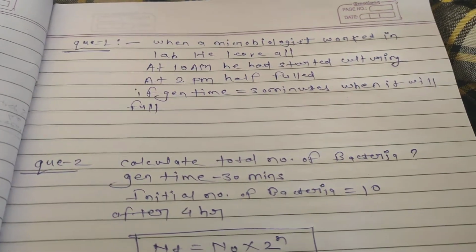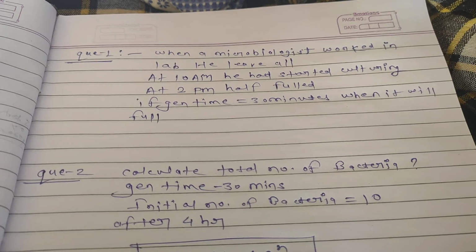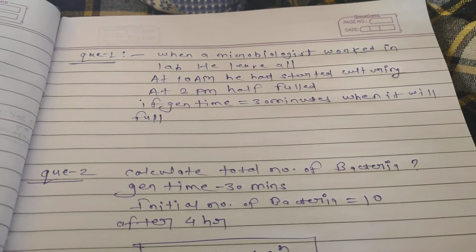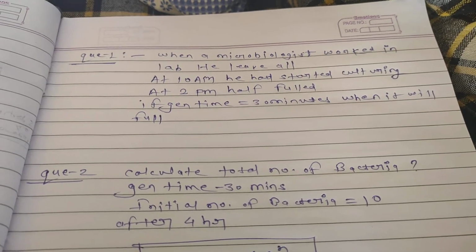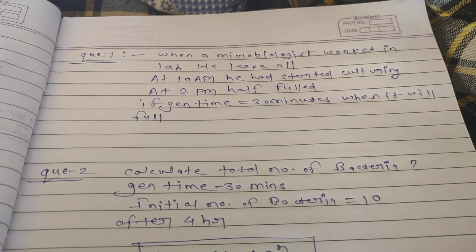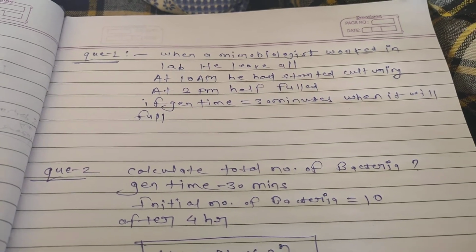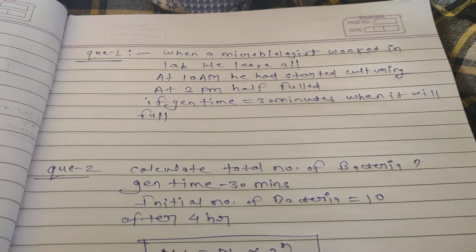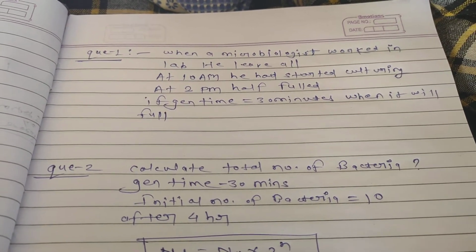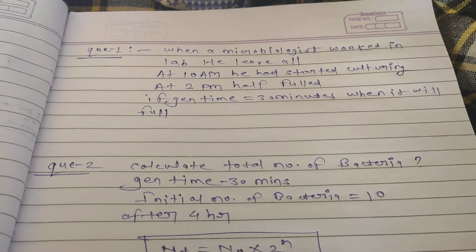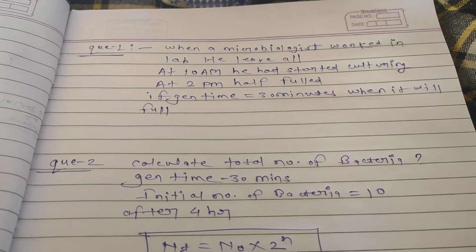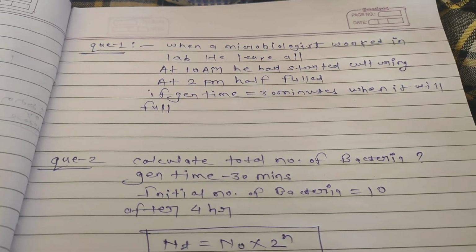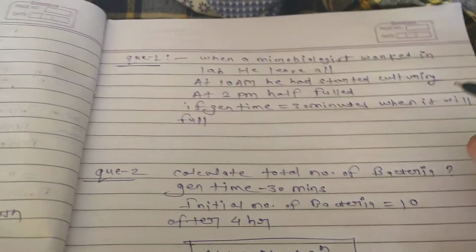Given that 30 minutes is the generation time, after 30 minutes the bacteria will divide and double their population. So at 2 p.m. it is half filled, then after 30 minutes it will be full, meaning at 2:30 p.m. So the answer is 2:30 p.m.